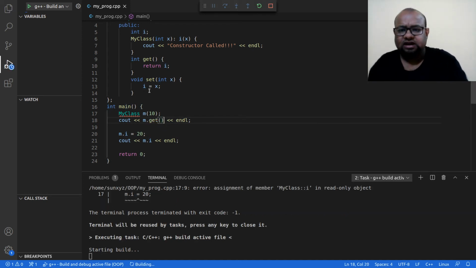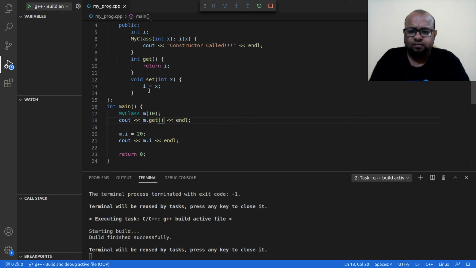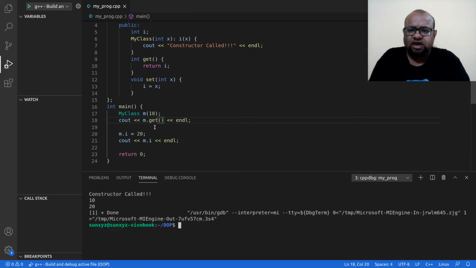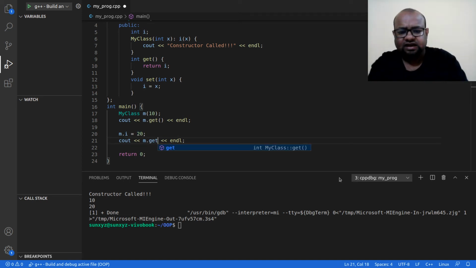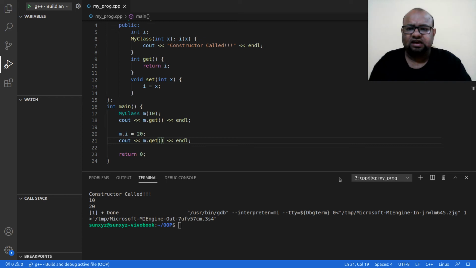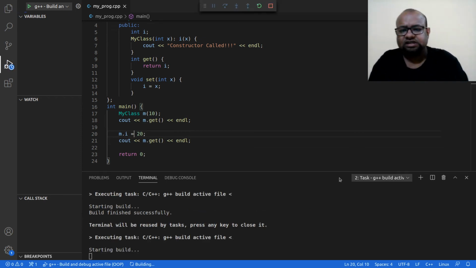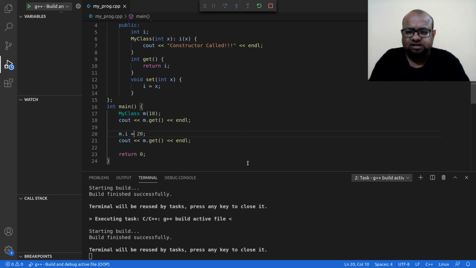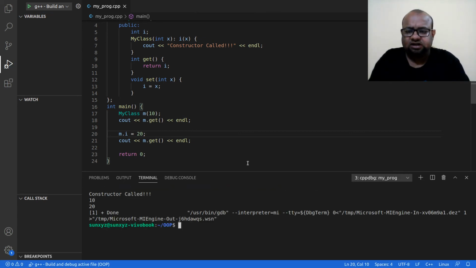Let me go ahead and compile. Okay, everything is fine. I am getting the value of I, and that is equal to 10. I am printing that, and then I update the value of I to 20, and when I print I get 20. So instead of I, I can write get. And instead of writing this line m dot I equal to 20, let me execute this once because I have made some change. Compile and execute.